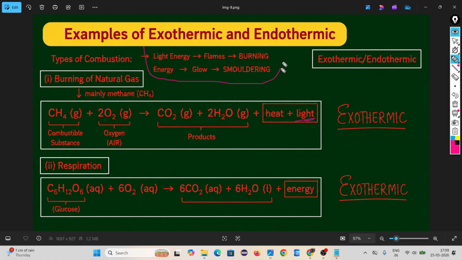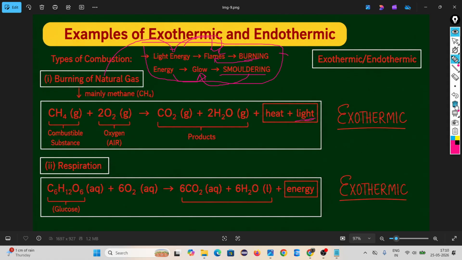And remember, this is light energy. Light energy is of two types. Sometimes it is flames and sometimes glow. When a candle is burning, flame is produced. When mastic is burning, it is not called burning, it is called smoldering. Combustion is of two types. One is burning, where light energy gives flames, and one is smoldering, where light energy gives glow.